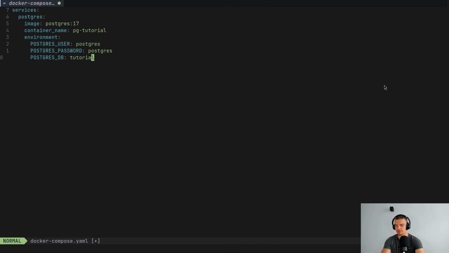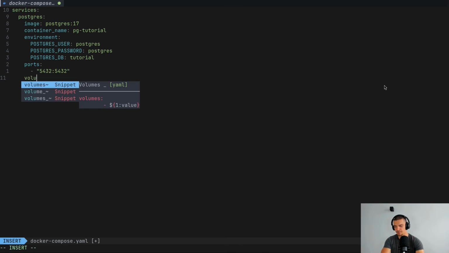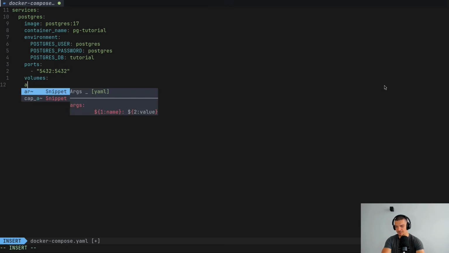So let's just call this tutorial here. Then, of course, in order to be able to use this locally, we want to map the ports. Postgres is running on the port 5432. So we want to map this to the local port 5432, like this.